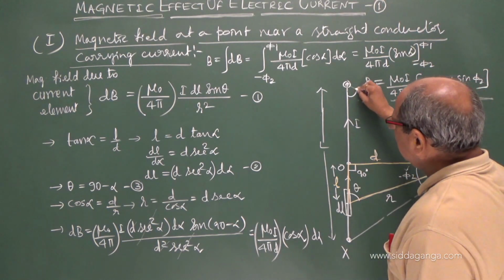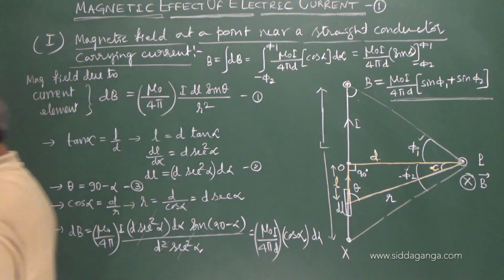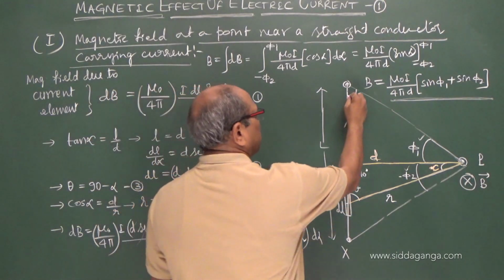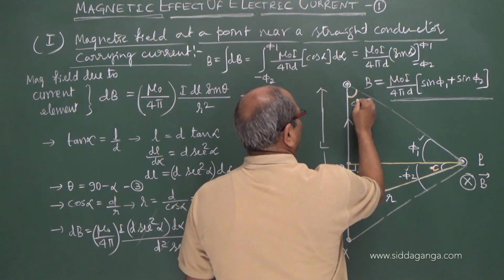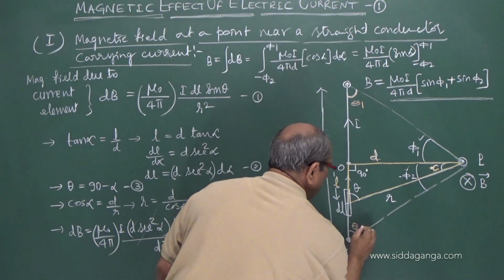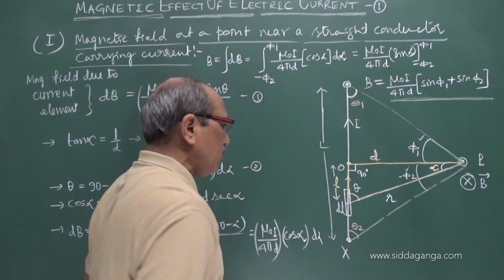Suppose I draw these angles in a different color, it is better to follow. So this is theta 1 and this is theta 2, with respect to the conductor end points.